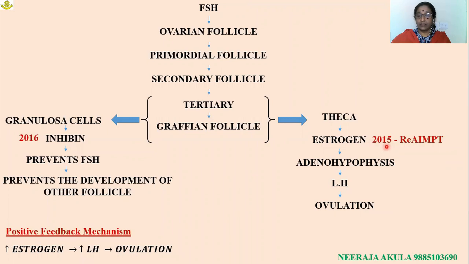As this question came in 2015, now it appeared again. So let us expect next year a question which is linked to this. Inhibin prevents the release of FSH hormone. As a result, the remaining follicles which are present in the ovary will not undergo development. So let us see the positive feedback mechanism here. Raising the levels of estrogen leads to the increase in the levels of LH hormone and leads to ovulation.